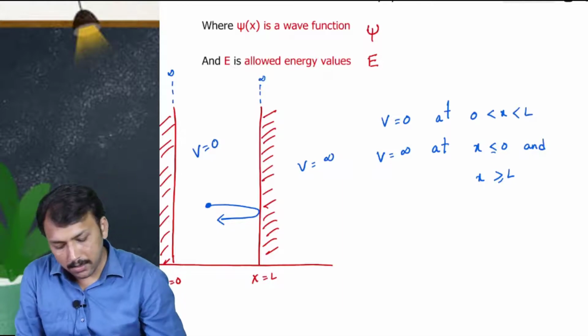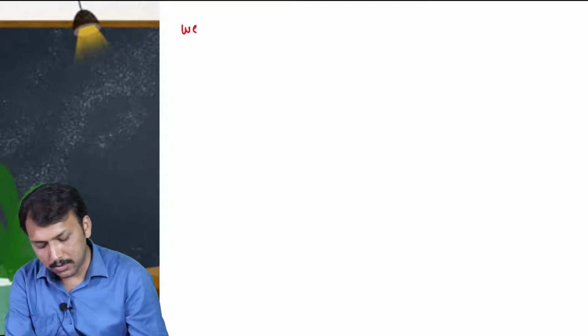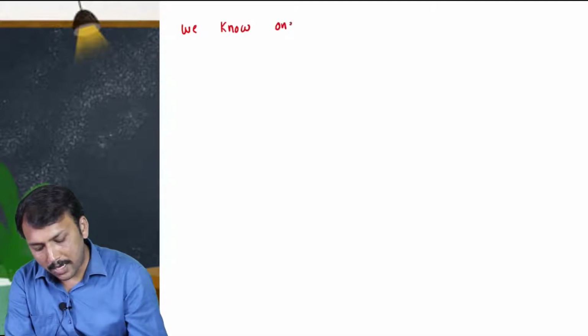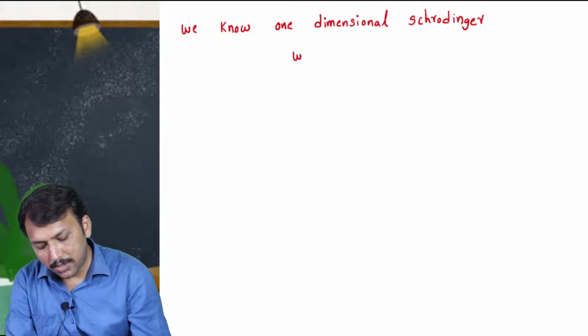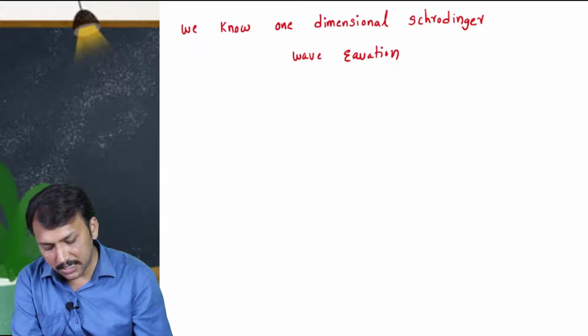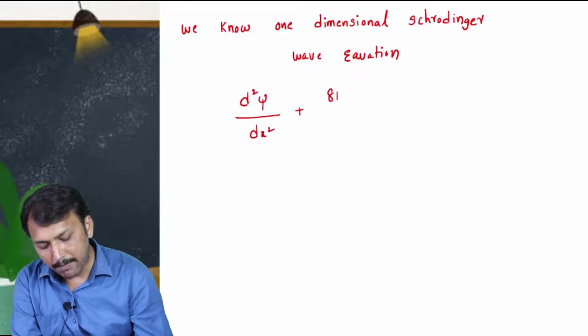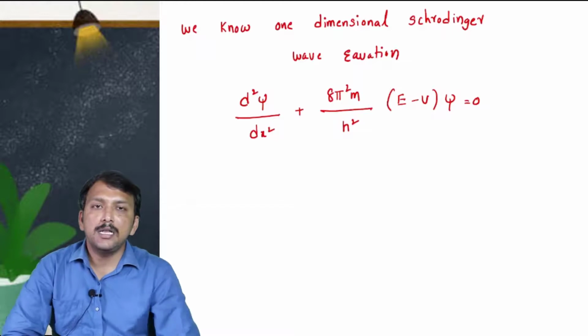It is d square psi by dx square plus 8 pi square m by h square into (E minus V) into psi is equal to 0. This is the one-dimensional Schrodinger equation.